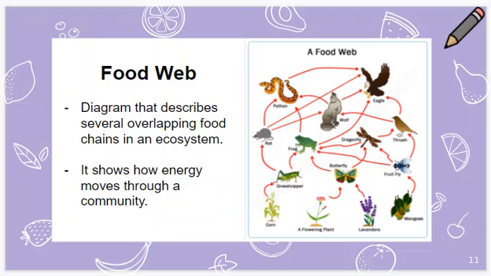In an ecosystem, a food web is more accurate. A food web is a diagram that describes several overlapping food chains in that area or in that ecosystem. It shows how energy moves through a community. So a food web is more accurate because an animal depends on more than one thing to eat, to keep itself alive. It depicts the feeding relationship between many organisms in an ecosystem.